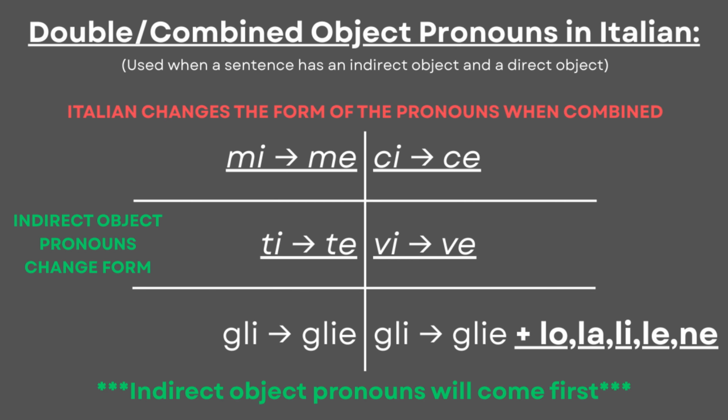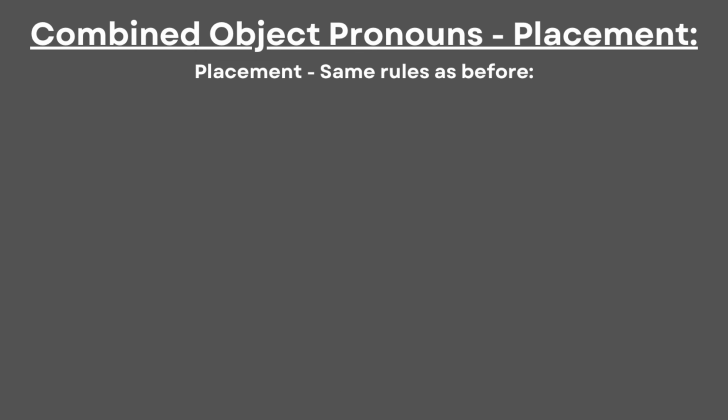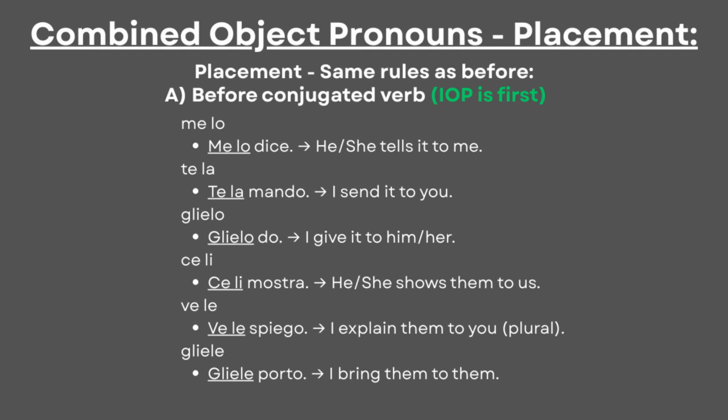So, this is what combined object pronouns look like in Italian, and now we can see how to use them. Just like previous concepts, double object pronouns go before conjugated verbs, but the indirect pronoun will go first, like in the following sentences. Me lo dice. Te la mando. Glielo do. Ce li mostra. Ve le spiego. Gliele porto.